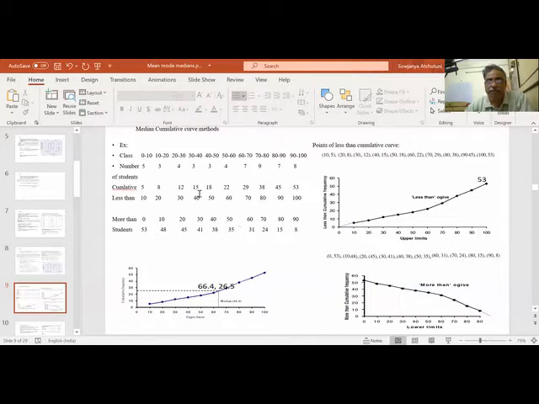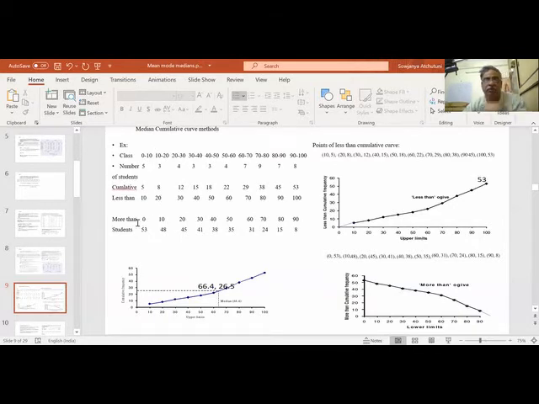Here you observe, in less than, we start with 10, the upper boundary. What is less than 0? Less than 0 is 0. So it is irrelevant, 0, 0 is the origin point. So less than 100 is relevant. Less than 100, we have some people who got between 90 to 100. So less than 90 and less than 100 are different figures. But less than 0 is 0. So that is why the less than cumulative curve starts from the upper boundary.